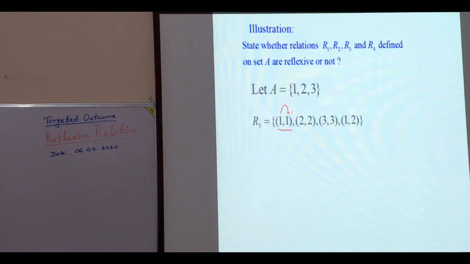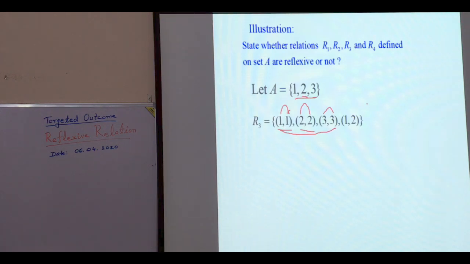Next element is 2. 2 is in A and we see ordered pair 2, 2 is in R3, that is 2 is related with 2. And 3 is in A and ordered pair 3, 3 is in R3, 3 is related with 3. So each element of A is related with itself.